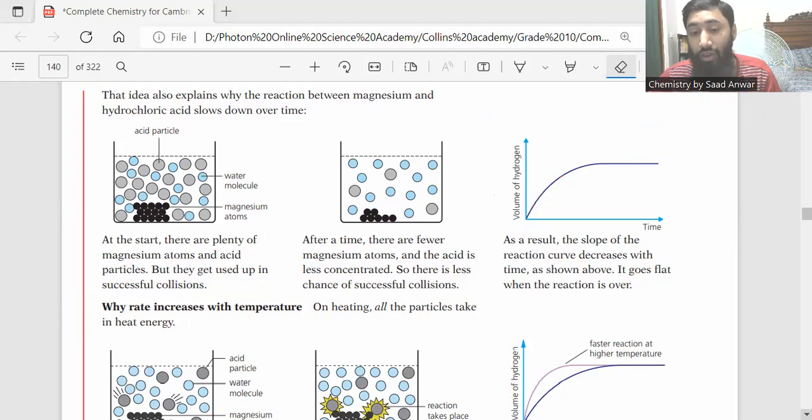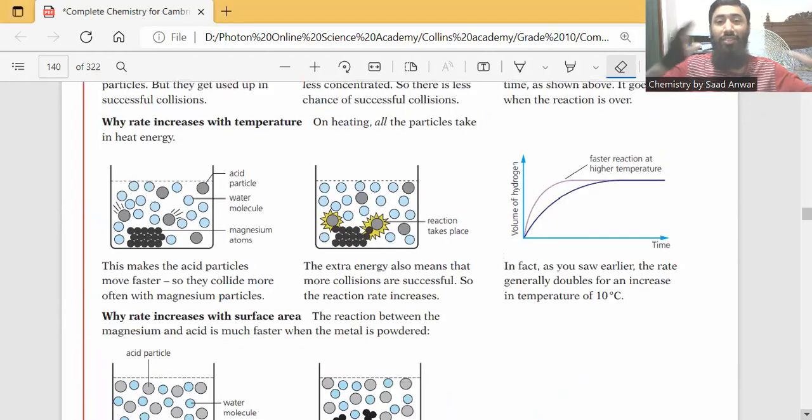Why? The energy of the particles is directly proportional to the temperature. So when we increase the temperature, what happens, guys? The energy of the particles increases, the velocity of the particles increases, and the collision rate increases. And when the collision rate increases, you know that the rate of reaction increases.